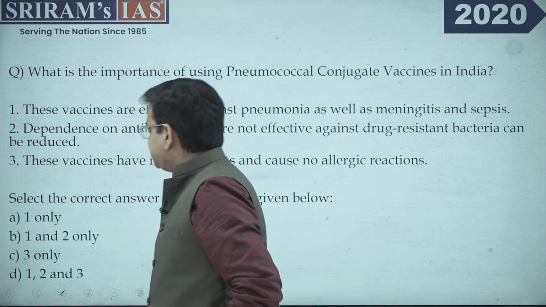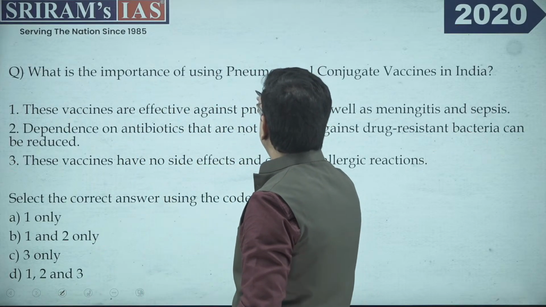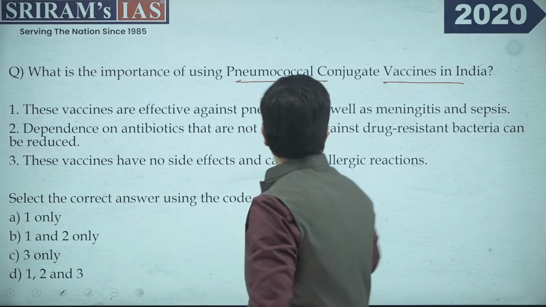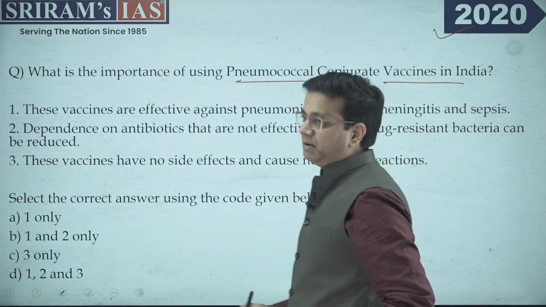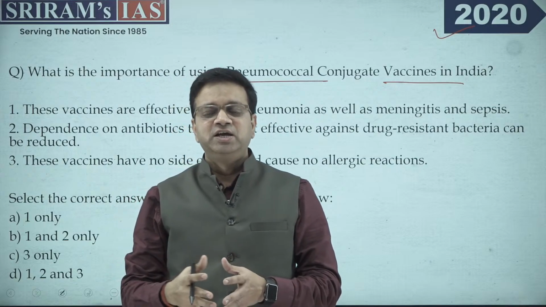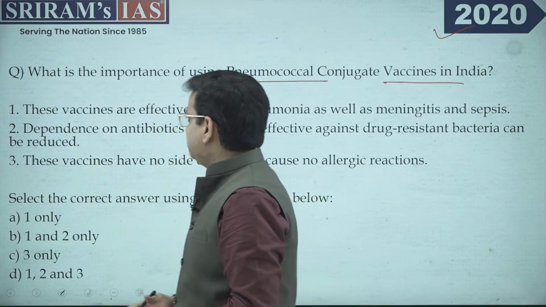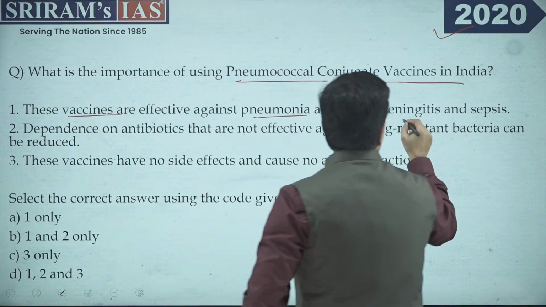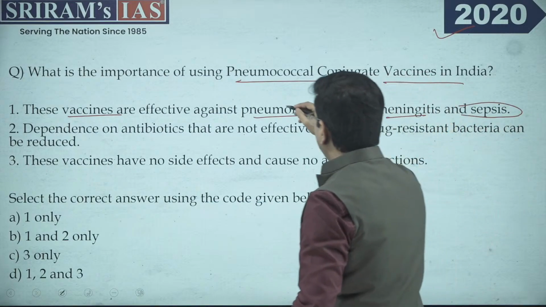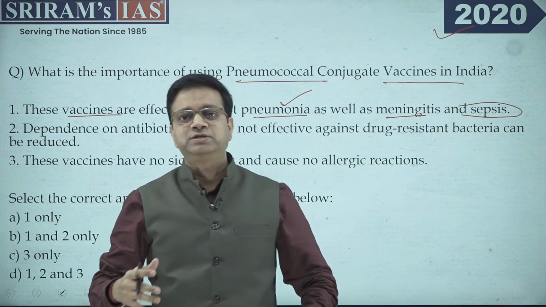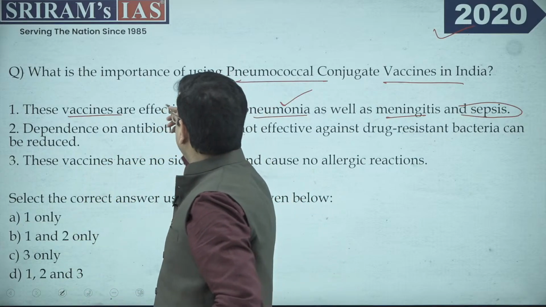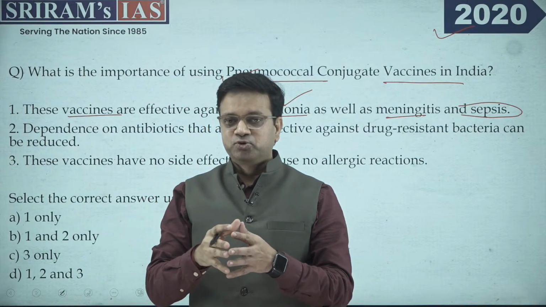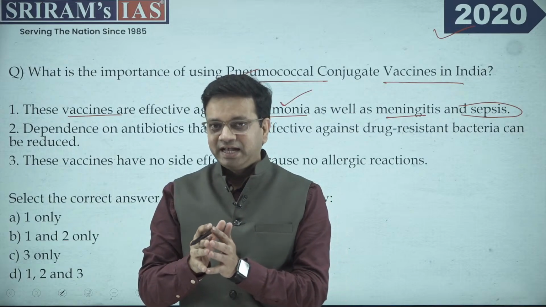Now coming to the second question, that is, what is the importance of using pneumococcal conjugate vaccine in India? If you look at 2020, this was again in the news, the government has been making proactive efforts with regard to pneumococcal vaccines. The statement which is given is that these vaccines are effective against pneumonia as well as meningitis and sepsis. This is true because the streptococcus disease was mainly to be curbed. So the pneumococcal conjugate vaccine was there only to ensure that the streptococcus bacteria has to be curbed out.